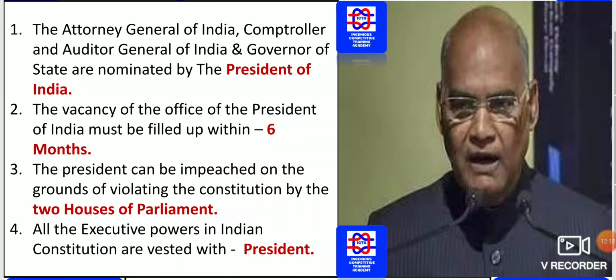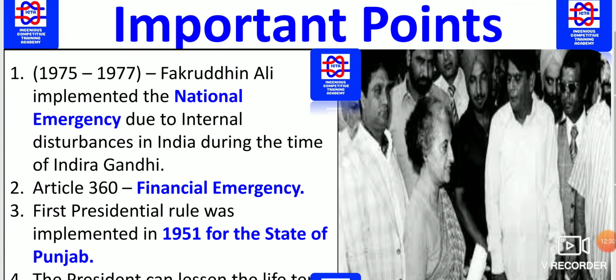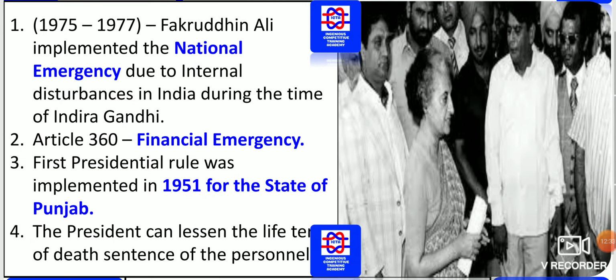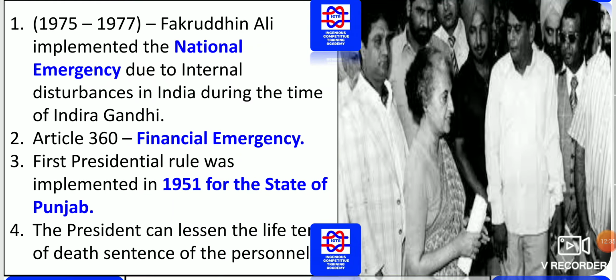All executive powers in the Indian Constitution are vested with whom? Those executive powers are with the President of India, as you can see on the right side, Ramnath Kovind. Next, in 1975 to 77, Fakhruddin Ali implemented a national emergency due to internal disturbances in India during the time of Indira Gandhi. Fakhruddin Ali was the president, and at that moment Indira Gandhi was the prime minister.